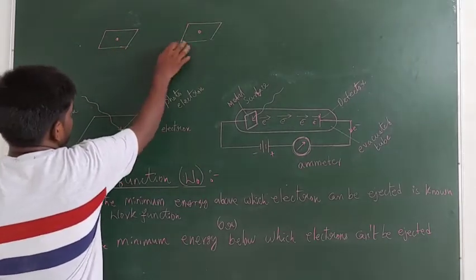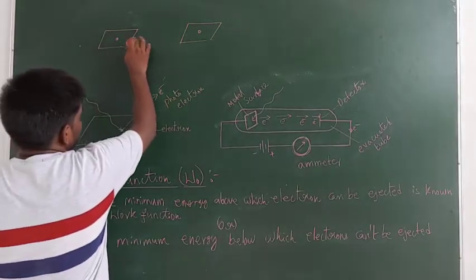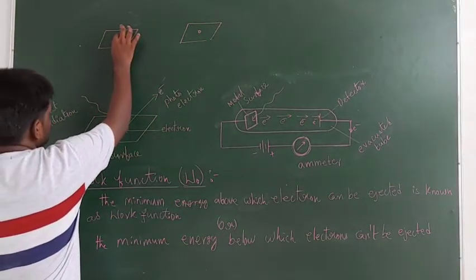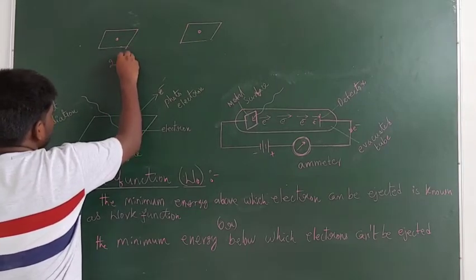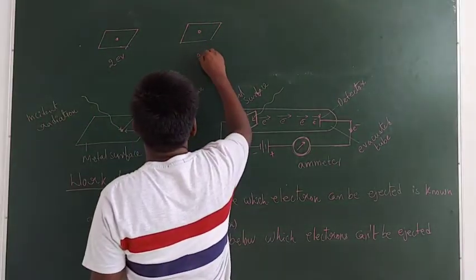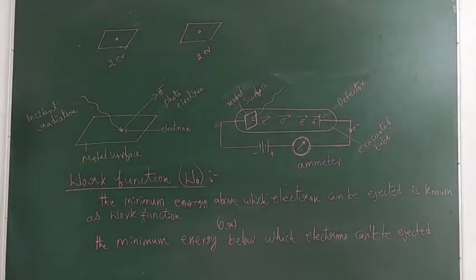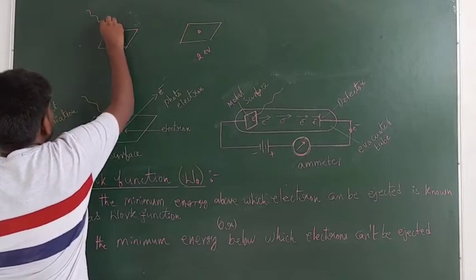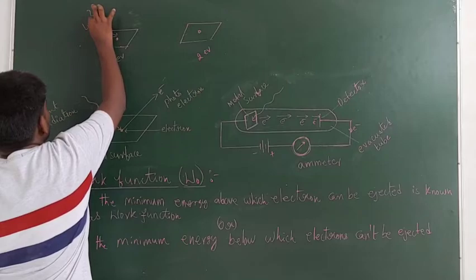So now here these are the same metals. Now here the electrons are located in both the metals. Now guys, here to remove the electron it needs at least minimum 2 electron volts energy. And here also in order to remove the electron we need energy that is minimum 2 electron volts. Okay guys. Now here I am using the radiation having energy that is 4 electron volts.